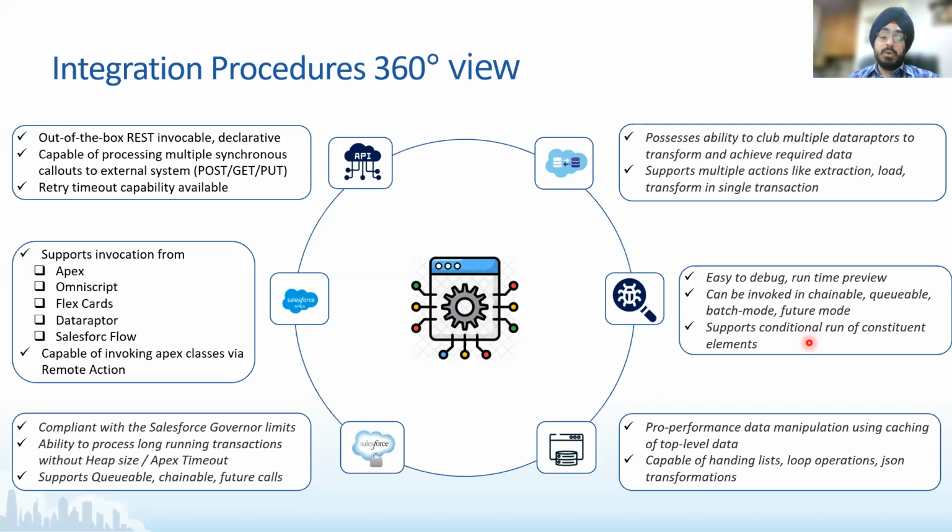And then the last point here is something that I already mentioned. Because it's capable of handling lists, it's capable of doing loop operations and JSON transformations. It's very similar to what you will be doing in Apex, but with point and click. And then caching is something which is, of course, pro performance. Platform cache allows you to render data from the cache and not from the database, so it reduces your number of server calls and allows you to process data in a quicker fashion and render it on the UI in a quicker fashion, right?